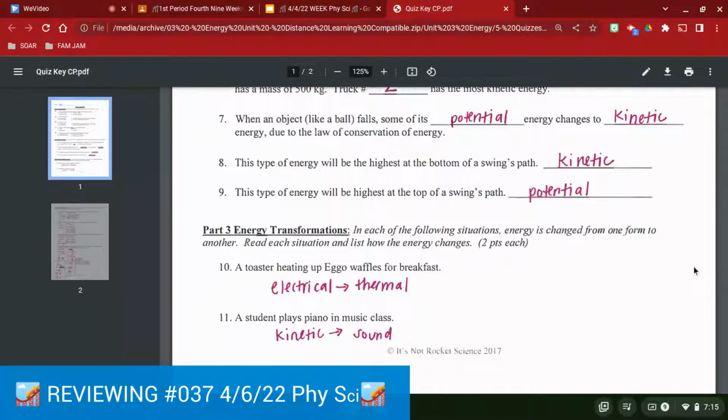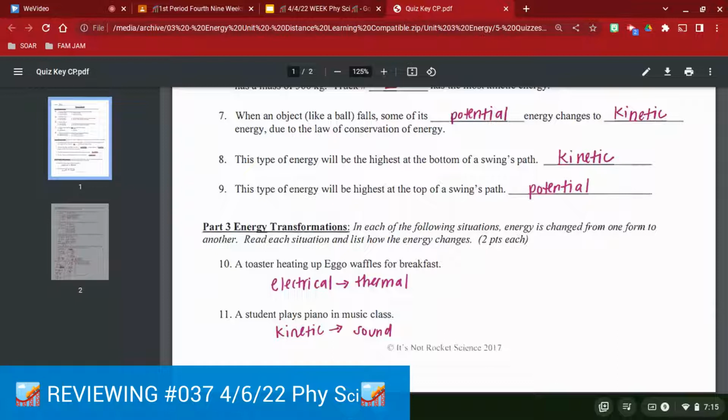Now looking at the energy transformation section, it said that we are supposed to explain what's happening here. These answers are very shortened, of course, but if I were to ask you this in a test situation, I would want you to actually explain it using words. Number 10 is a toaster heating up Eggo waffles for breakfast.